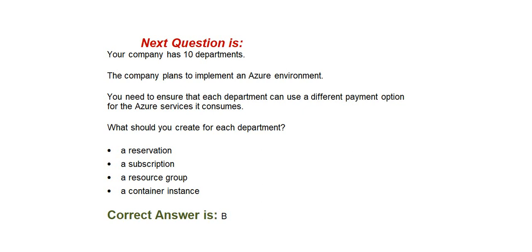Next question is your company has 10 departments. The company plans to implement an Azure environment. You need to ensure that each department can use a different payout option for the Azure services it consumes. What should you create for each department? Option A, a reservation. Option B, a subscription. Option C, a resource group. Option D, a container instance. Correct answer is option B, a subscription.